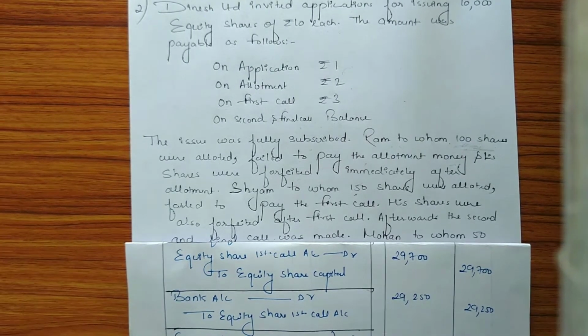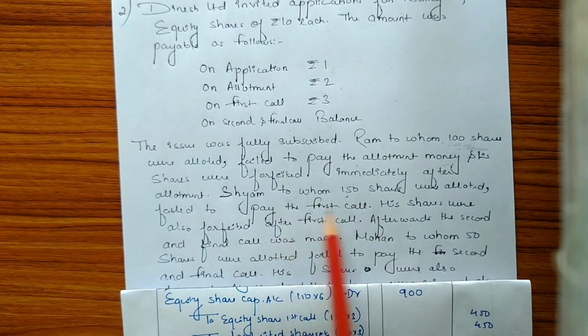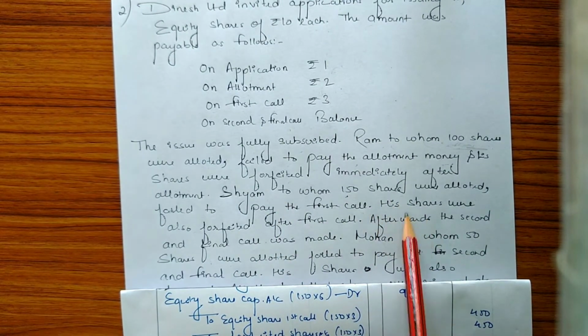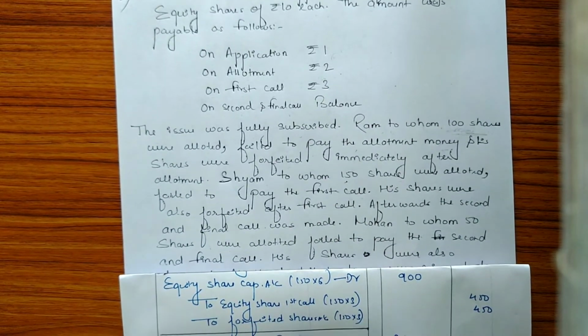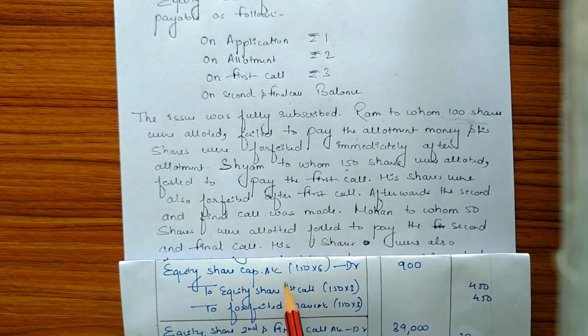So Shyam, who was allotted 150 shares, his shares were also forfeited after the first call. So the entry for the forfeiture of shares will be equity share capital account debit to equity share first call account to forfeited shares account.